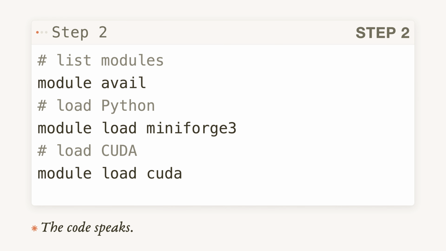Step 2, find your software. Acre uses modules. Run module avail to see what is installed. If you don't see what you need, try module avail with a search term. Load what you find with module load. If you still can't locate it, email your institution's research computing team before spending time installing it yourself. They may already have it, or can advise on how to install it correctly in your home directory.